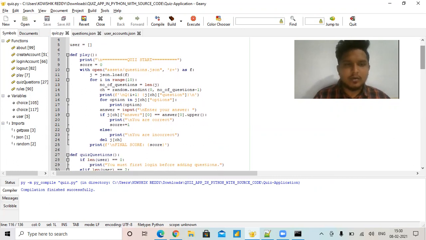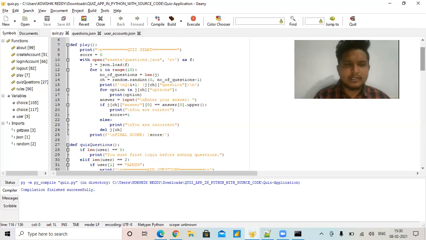The first function is the quiz function. In the quiz function I use the JSON format, which is a file type called a JSON file. Initially I put the score as 0.